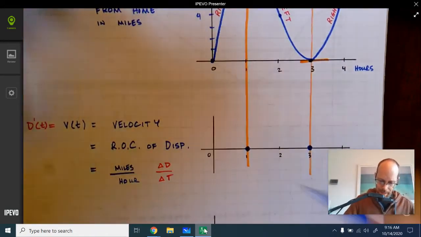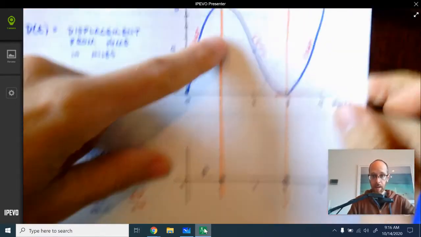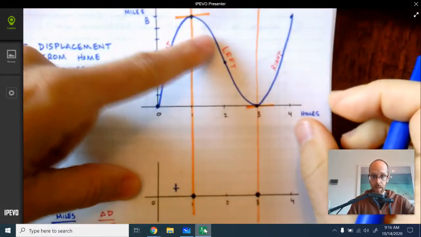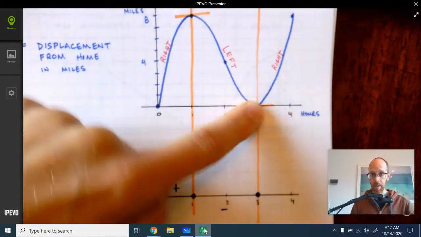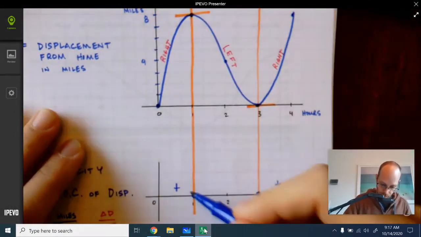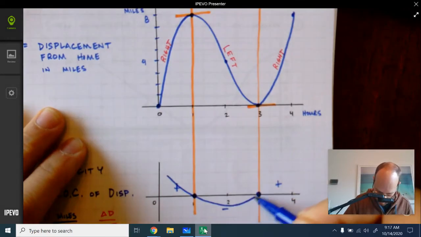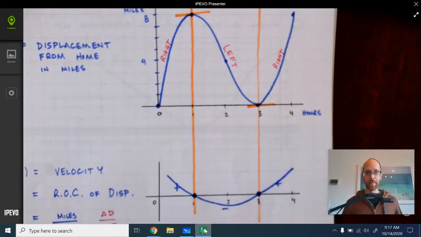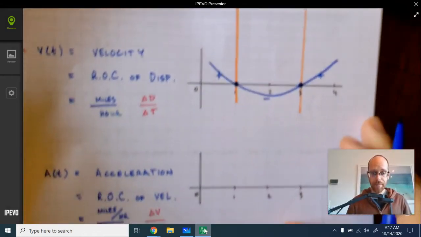So our graph, I'm not going to get too picky about it, but we know it's going to be positive and then negative because displacement is decreasing, and then positive because displacement is increasing. So our graph should look something like that. So there's our velocity graph.